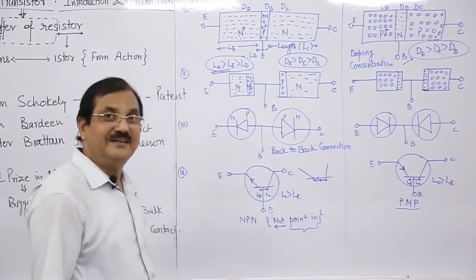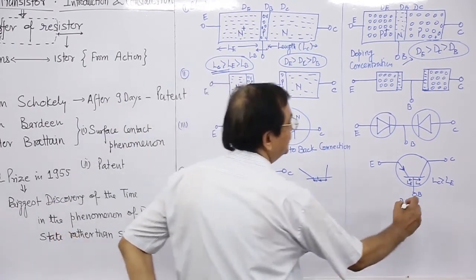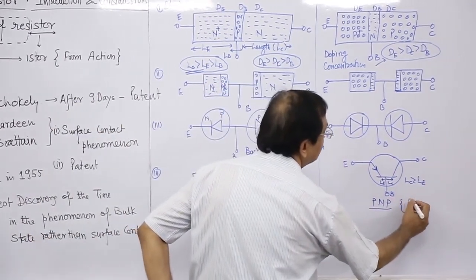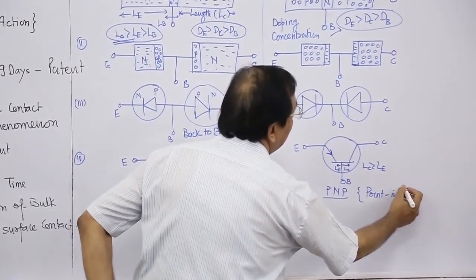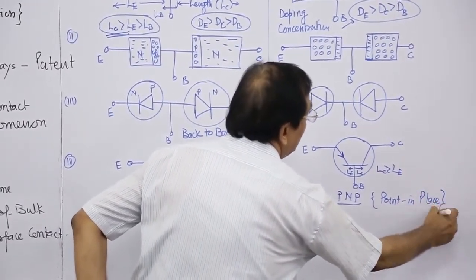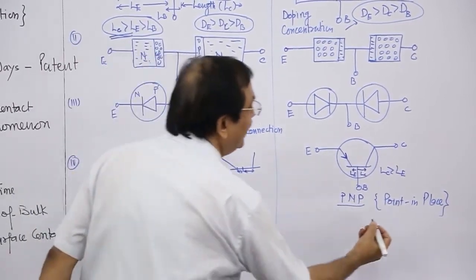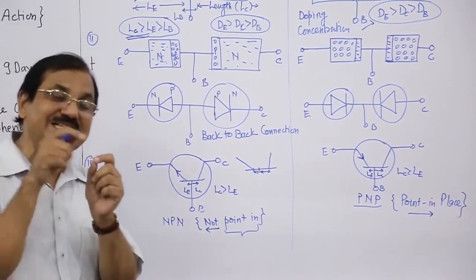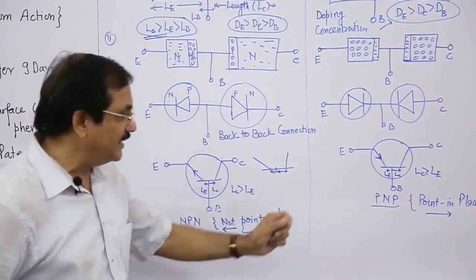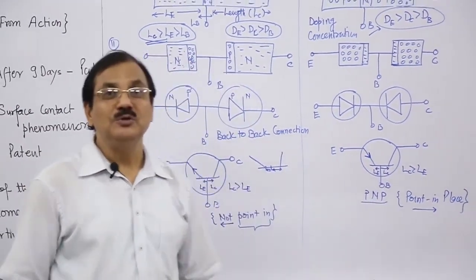Point in. This is "point in place". Whatever points, it points inside towards the base.